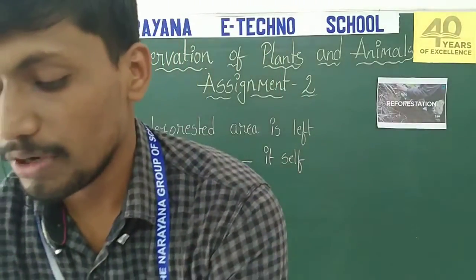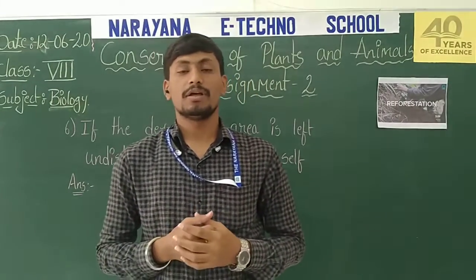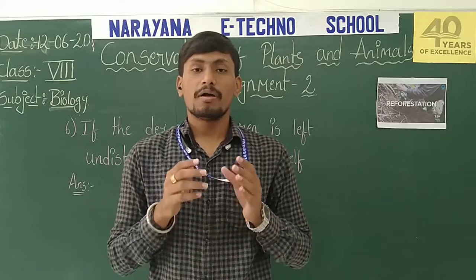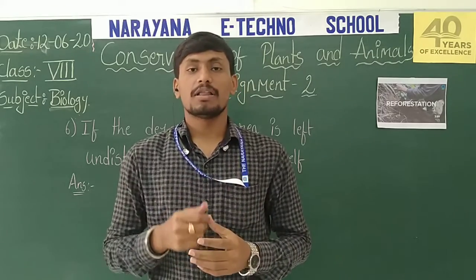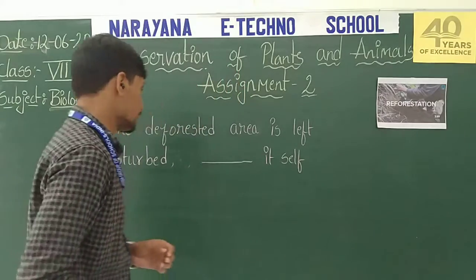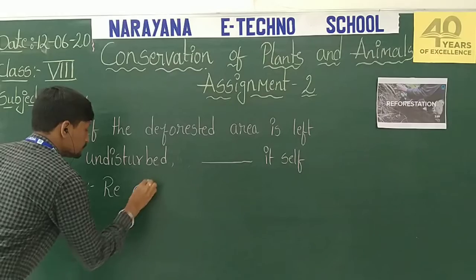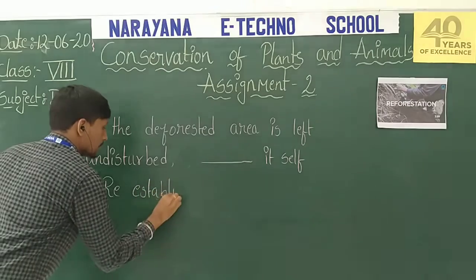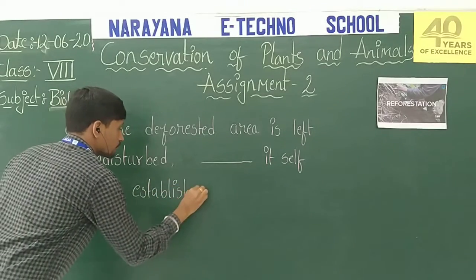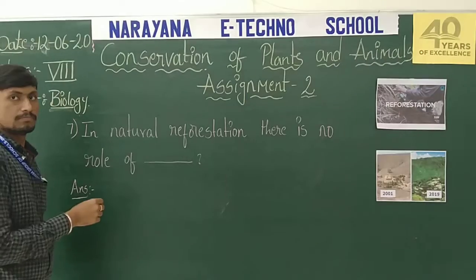So if you leave the area for a long time without any human activity, the forest will re-establish itself. The answer is re-establishes itself.